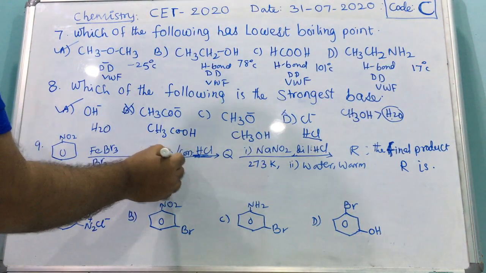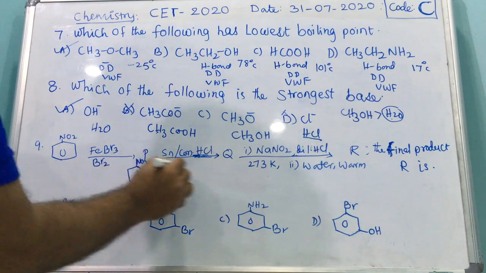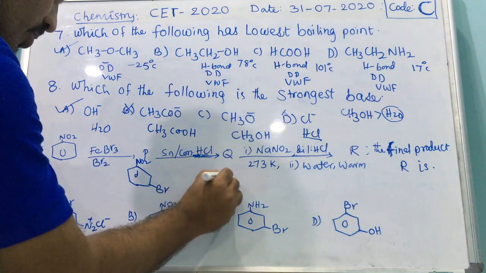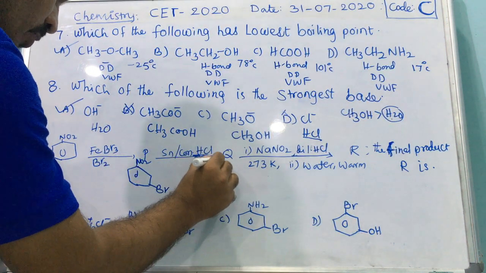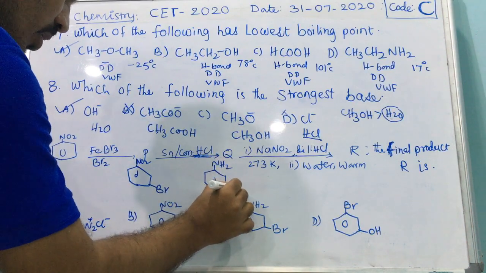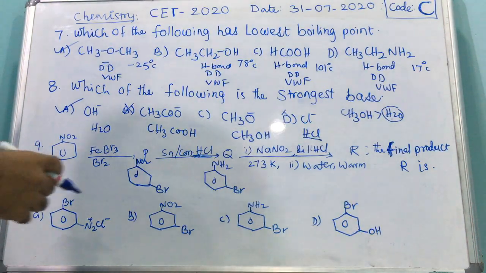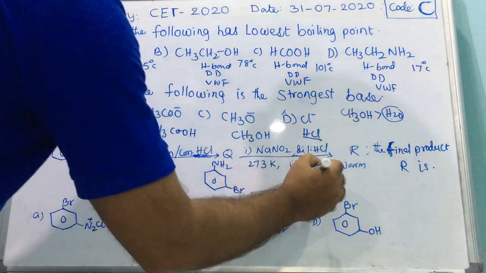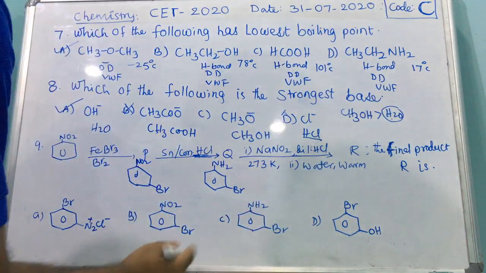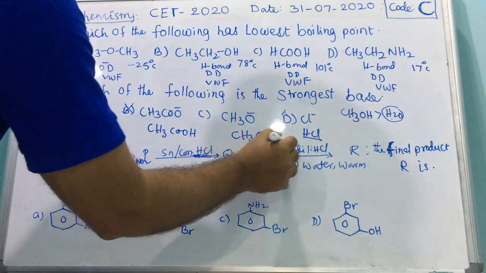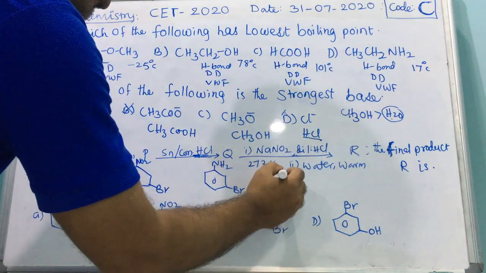Next, reduction. Stannous chloride with concentrated HCl converts NO2 into NH2. This is called reduction. NH2 and here Br. Next is diazotization. This NH2 will convert into which one? After reacting with NaNO2 and HCl, it forms diazonium chloride.